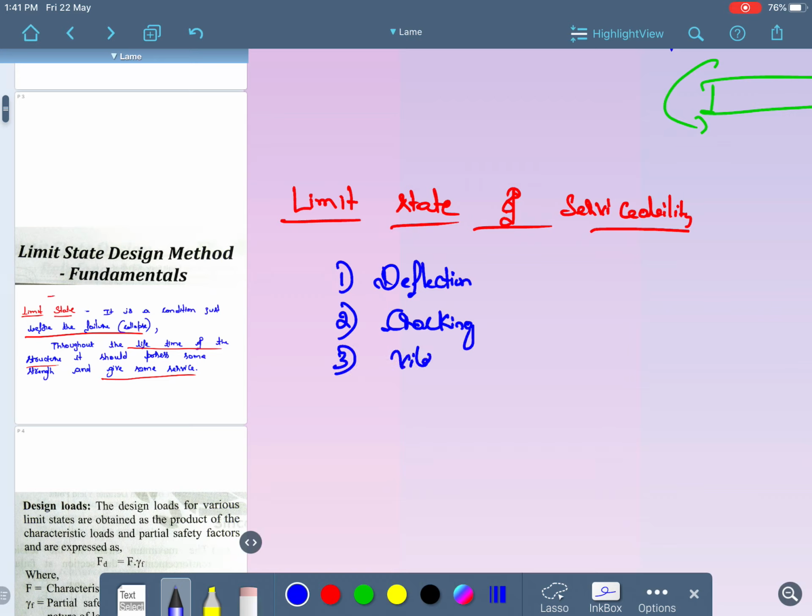And the third one is vibration. Normally we can see vibrations in the bridges. When the vehicles are moving, you might have felt it in general days, but in bridges there will be a vibration that you can see, and there will be minute vibrations in multi-storied buildings as well. So these are the three things with respect to limit state of serviceability. Fine, these are the basics with respect to the limit state method.